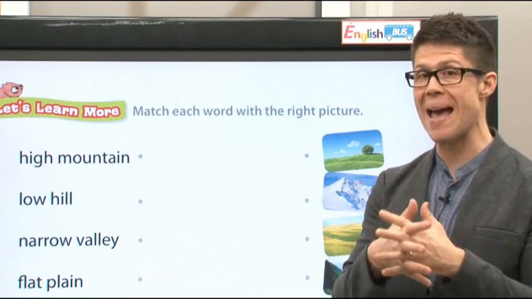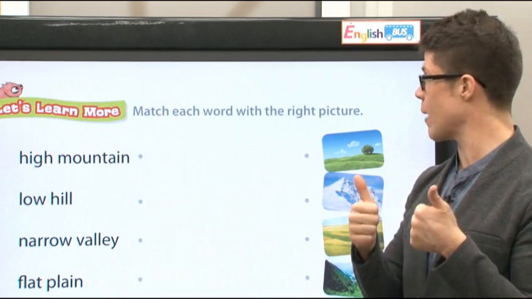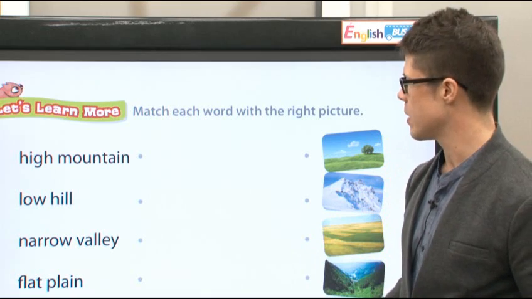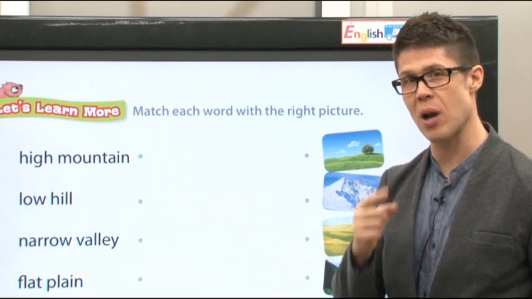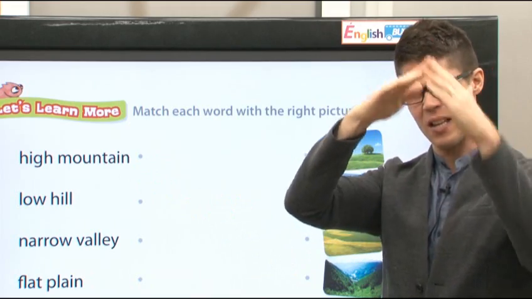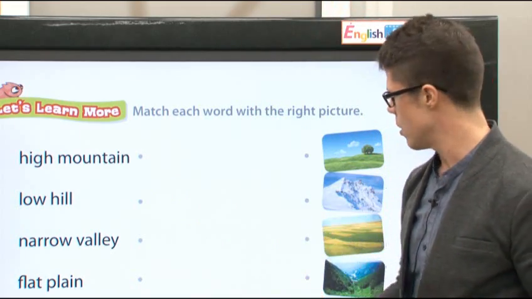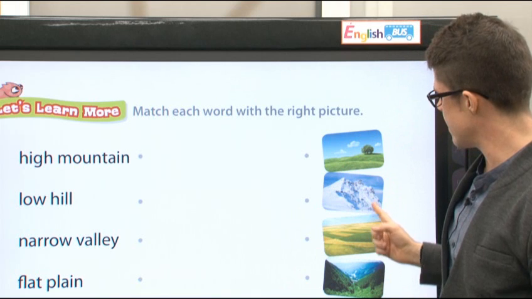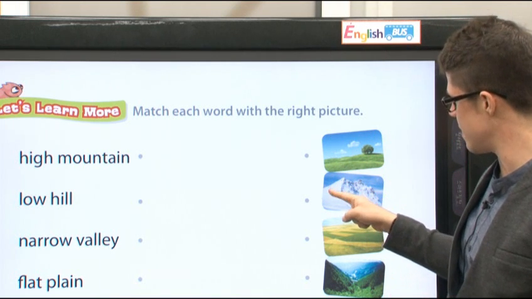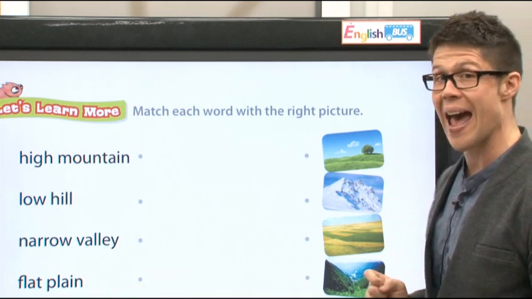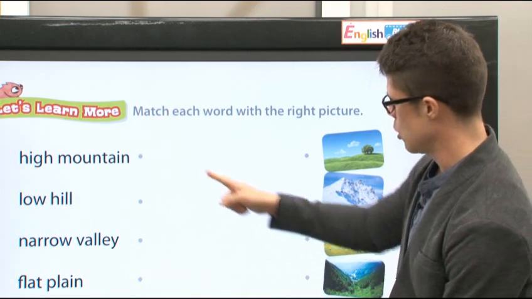All right, match each word with the correct picture. Here we have high mountain. All right, do you remember high mountain? Like this. It's the biggest one. Which of these pictures is the high mountain? Is it this one? Yes, see, it's very high. That is a high mountain.